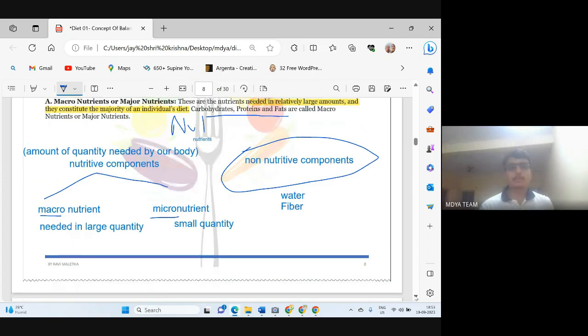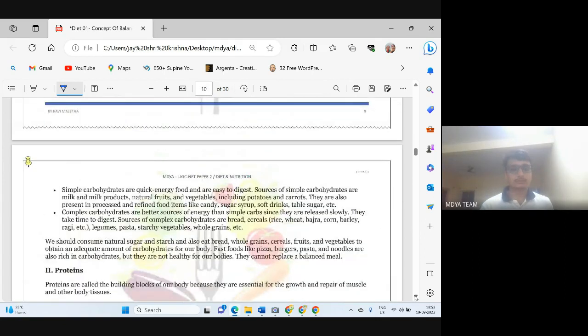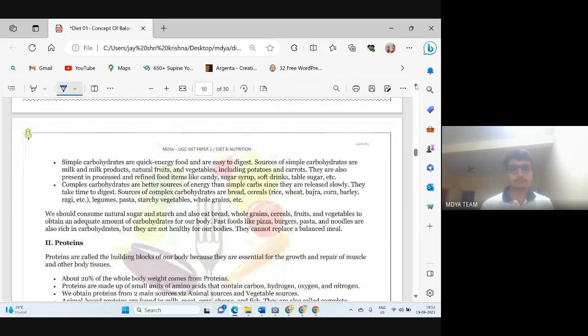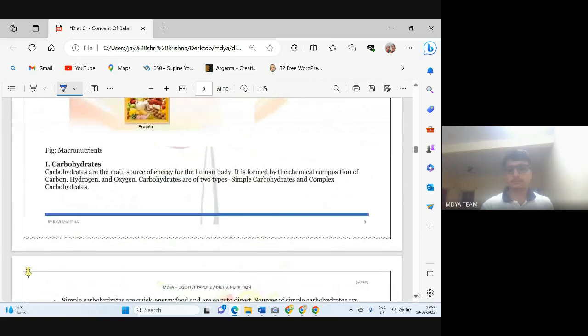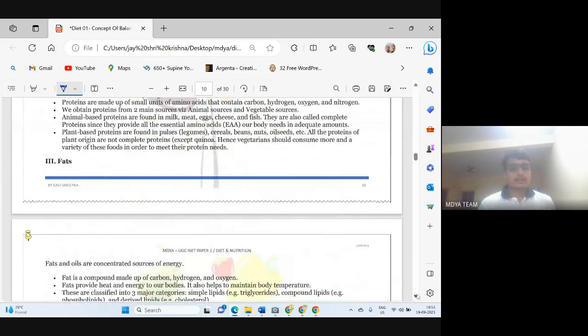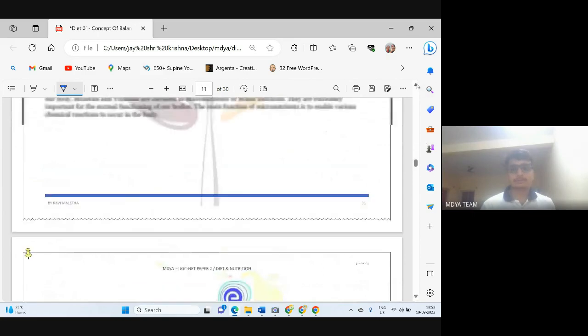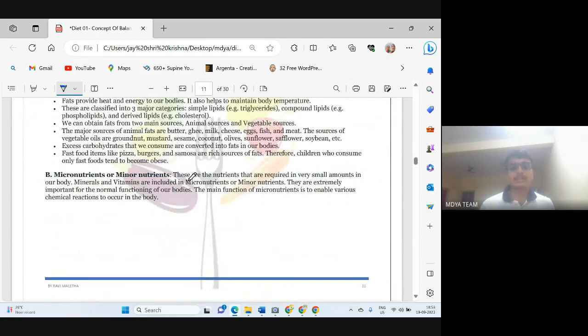Now let's talk about micronutrients. These are nutrients that are required in very small amounts in our body, and minerals and vitamins are included in micronutrients. Like I gave you the example of the large amount of rice and chapati we usually take.